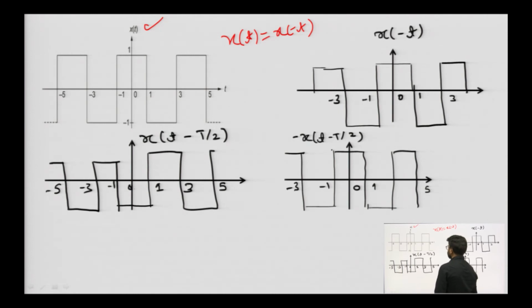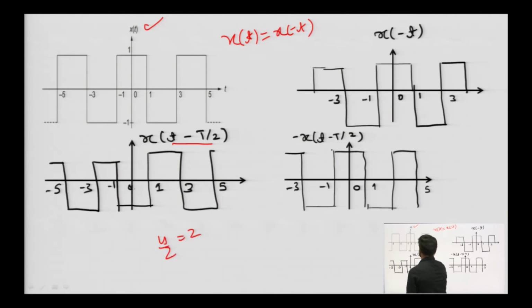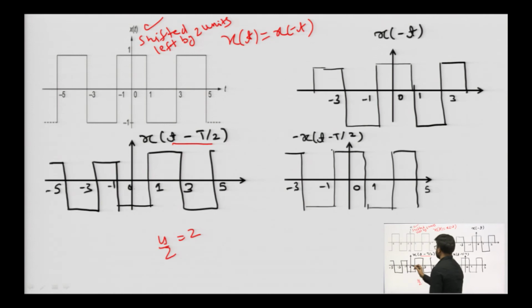Now, I will check for half wave symmetricity. For half wave symmetricity, first x of t is shifted by T by 2 units, where T by 2 is 4 by 2, which is 2 units, to the left. After the 2 units left shift, we have obtained x of t minus T by 2.